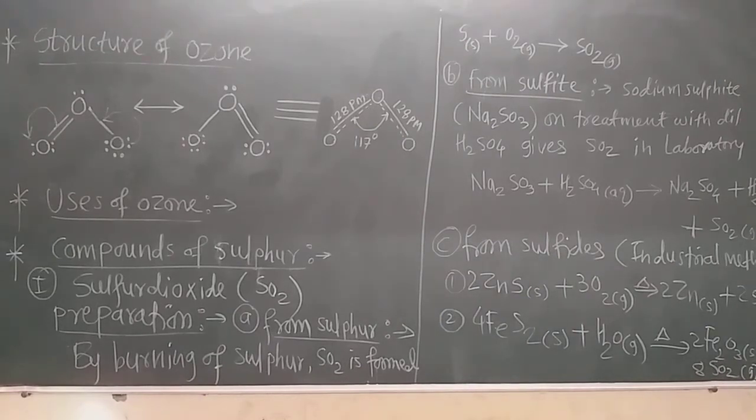See on the blackboard. Again, ozone is an angular molecule. The 2 O-O bond lengths in the ozone molecule are identical, about 128 picometer, and the O-O-O bond angle is about 117 degrees. It is a resonance hybrid of the 2 canonical structures or resonating structures. Now let us see the uses of ozone.